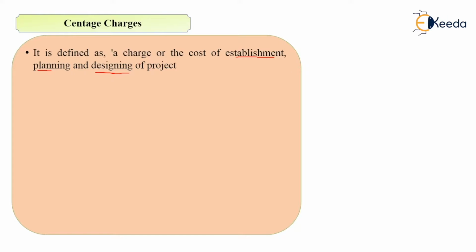Now what is establishment? For example, in a construction project, you may require security guard, cabin for the security guard. Then you will also require planning and designing cost. So all these costs will come under the category of centage charges. Then it will also include supervision charges. Those costs which will be required for the supervision at the site will also be included